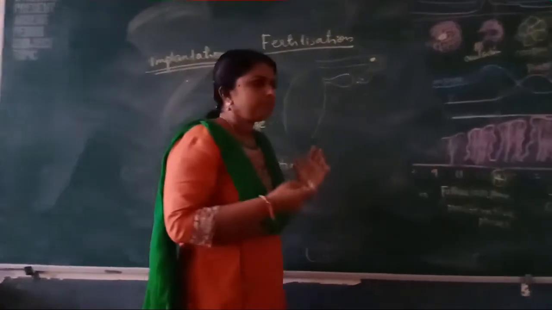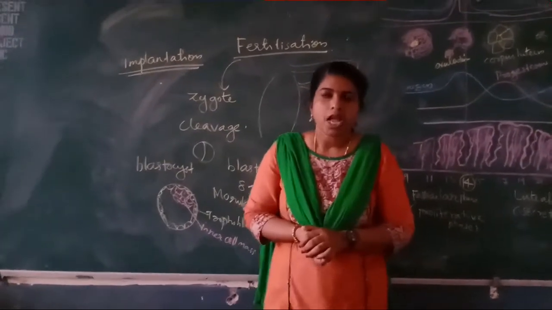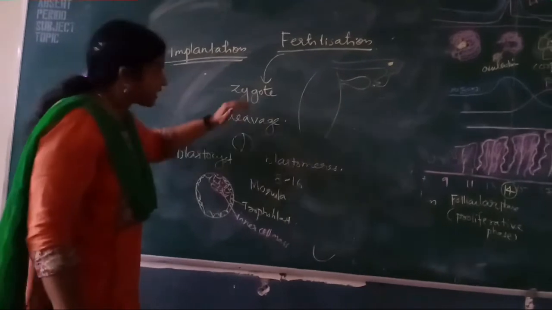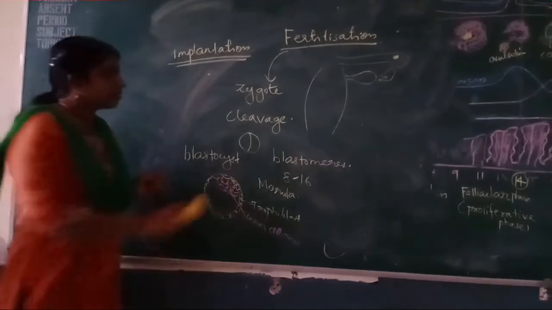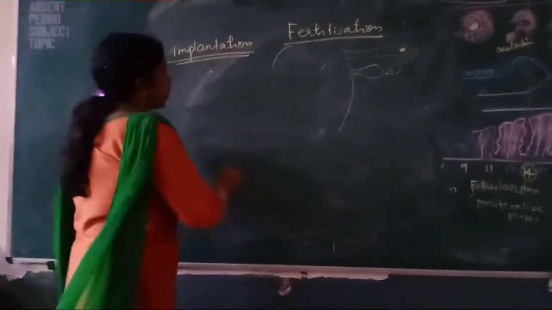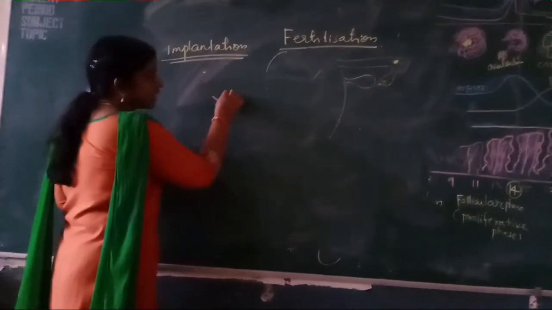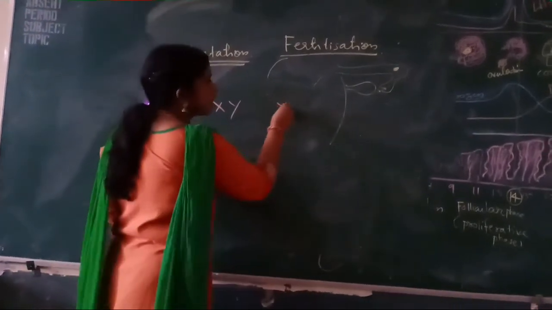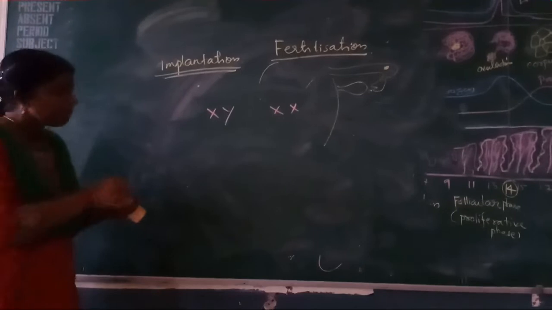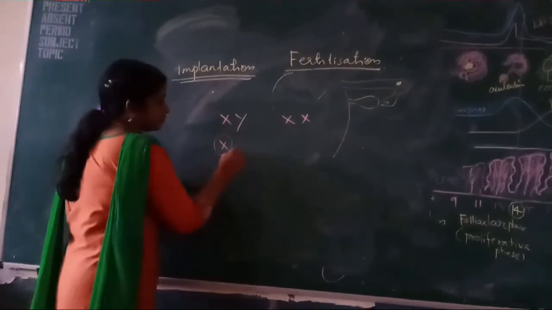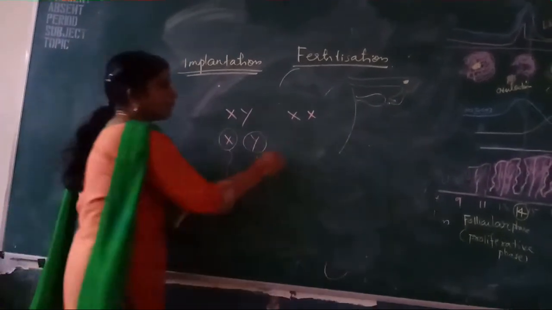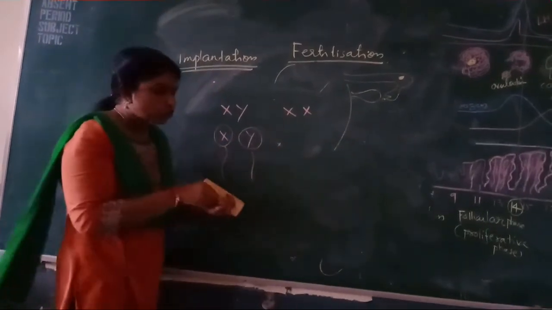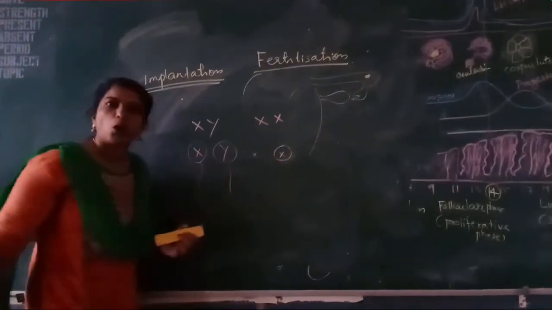And one more thing, the sex of the child. At the stage of zygote itself, the sex of the child can be determined. You all know, you already learned these things in class 10. In the case of male, there are 2 types of sex chromosomes, X and Y. In the case of female, both the sex chromosomes are the same. So the male can produce 2 types of sperms, sperm having X chromosome and sperm having Y chromosome. But all the eggs produced by the female are the same, that is X only.